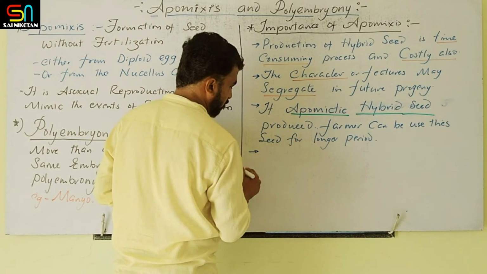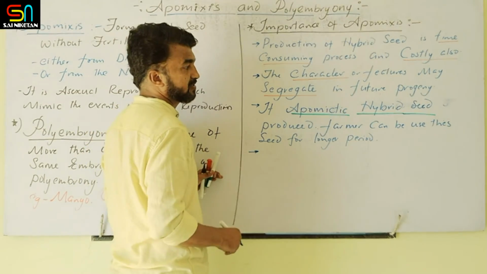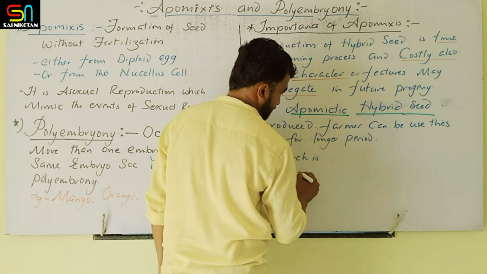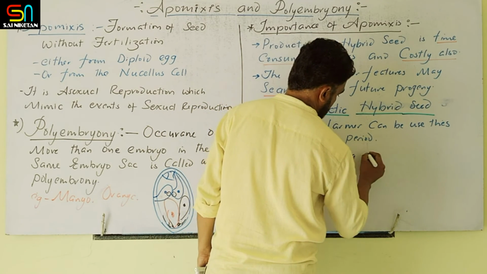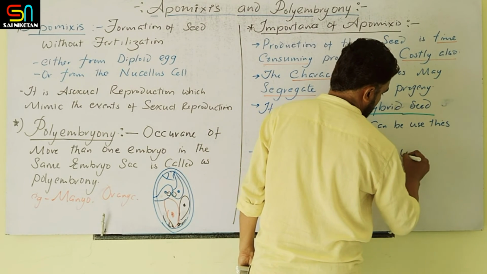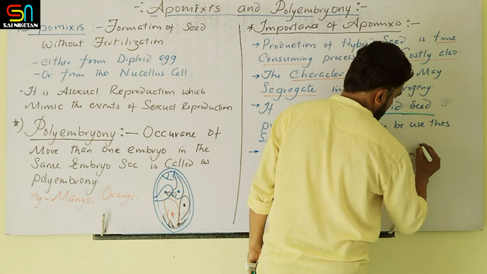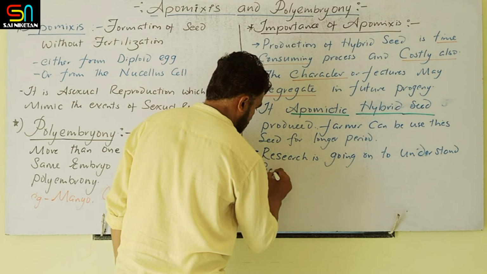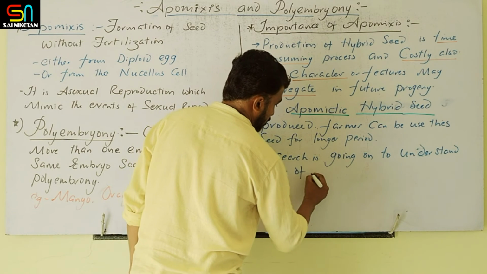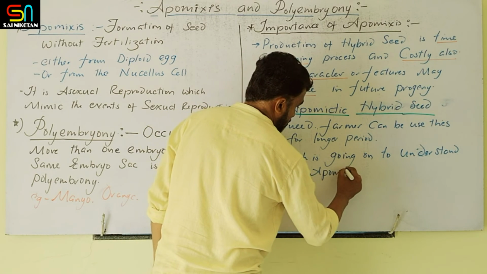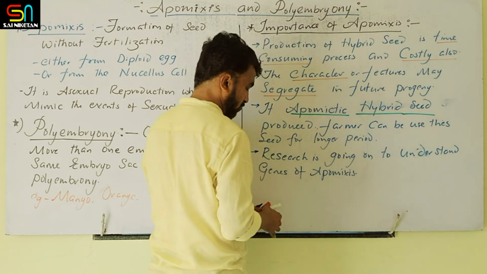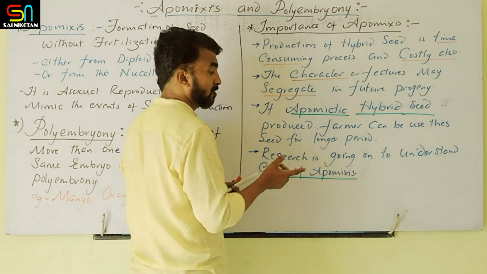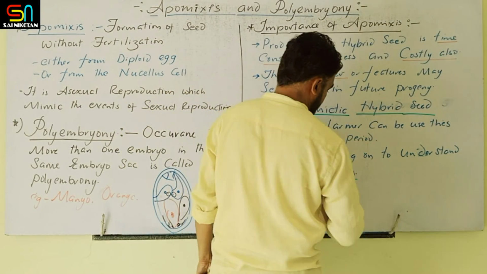That's why research is going on to produce apomictic seed, and to understand the genes of apomixis, which are the genes responsible for apomixis behavior, meaning the production of seed without fertilization.